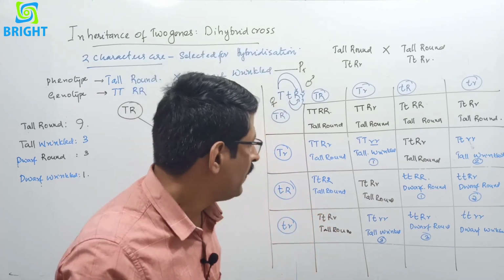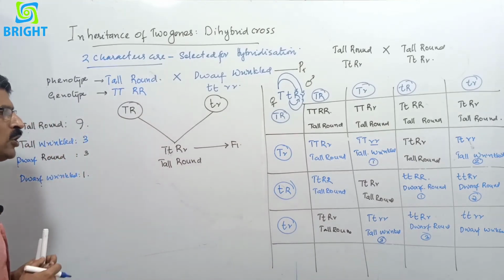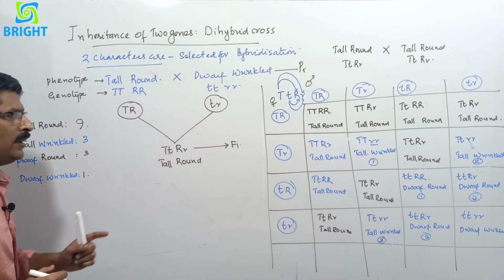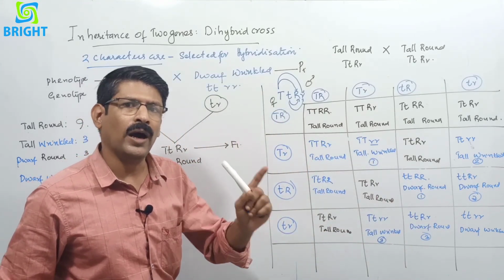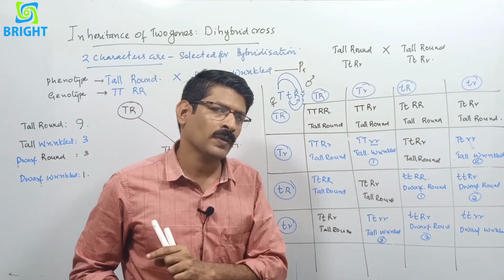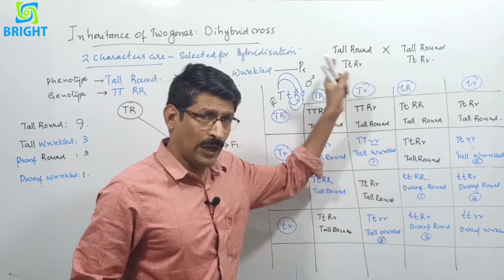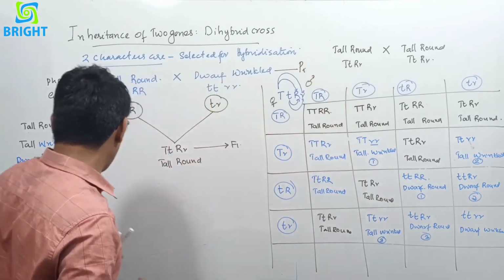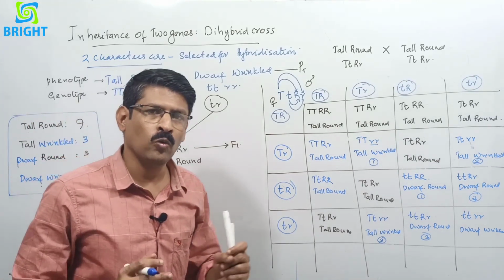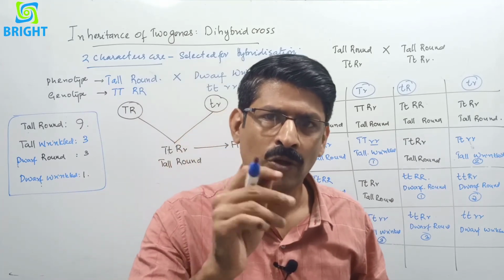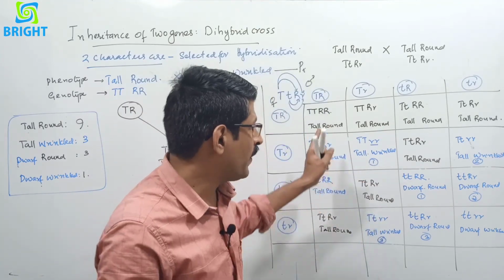But now here we are getting a new combination of characters, and this checkerboard explains the cross of the F2 hybridization, the self crossing of F1 hybrid, and we got a phenotypic ratio of 9:3:3:1. And what is the genotypic ratio? So you count the genotypic ratio from here.